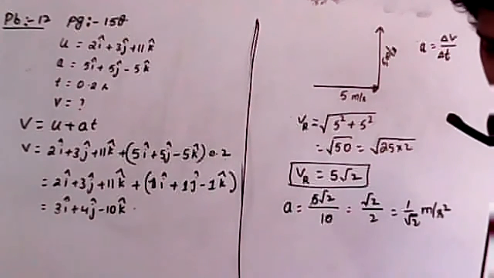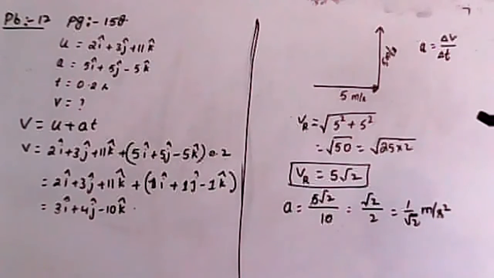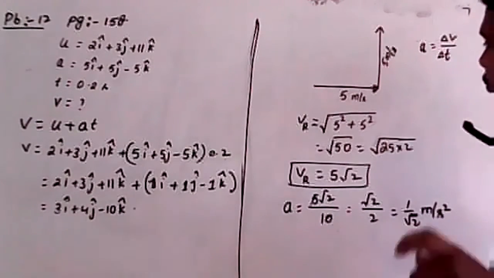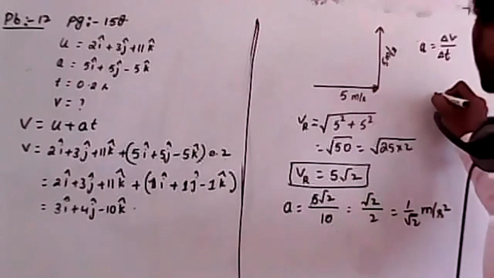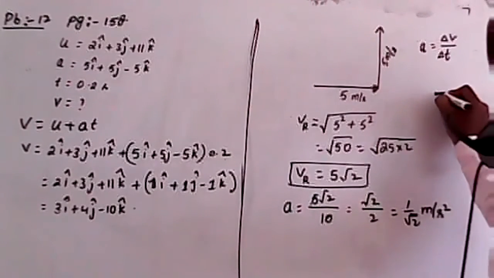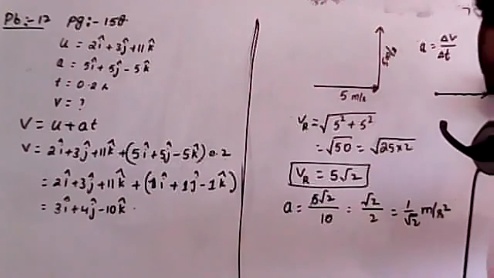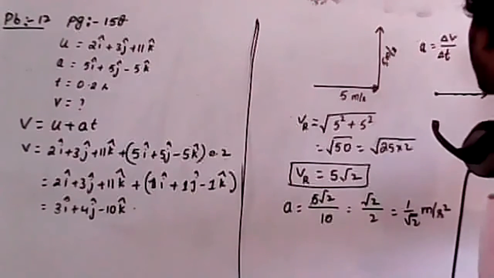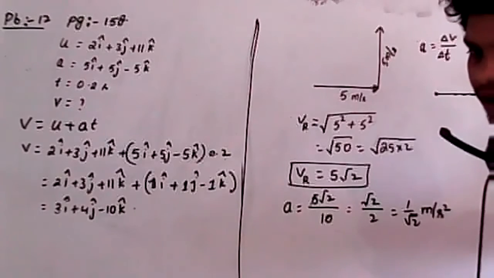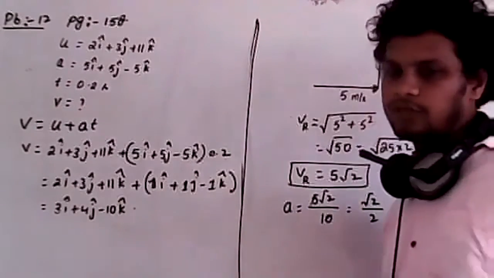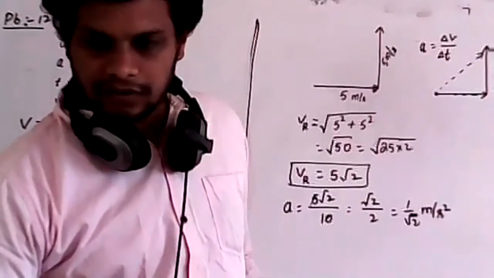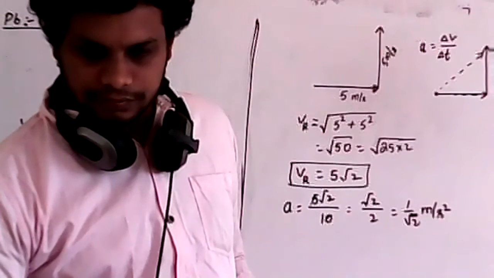Now remember, they are asking about the average acceleration. So I will take the vector like this. I'll take this as the horizon. First it is moving towards east, next it is moving towards west. Then the resultant will be in this direction. Therefore, it is in the direction of northeast. It is in the direction of what? Northeast.